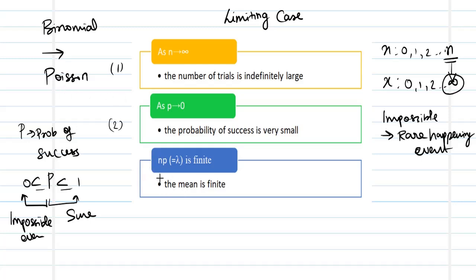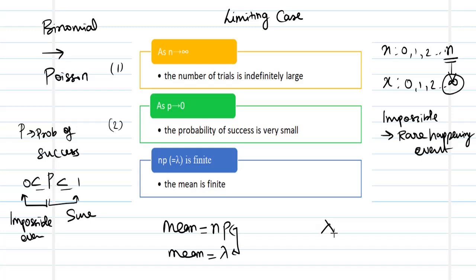The next one is lambda equal to np is going to be finite. We already know that the mean of the binomial distribution is np, and we saw in our previous slide that the mean of the Poisson distribution is lambda. When they become one and the same, we have np equal to lambda, and the mean becomes finite.